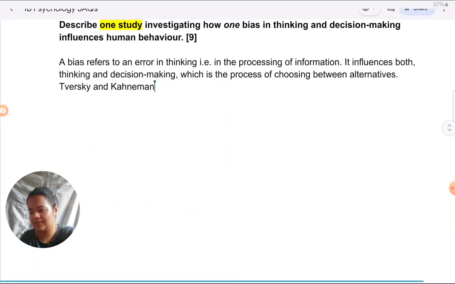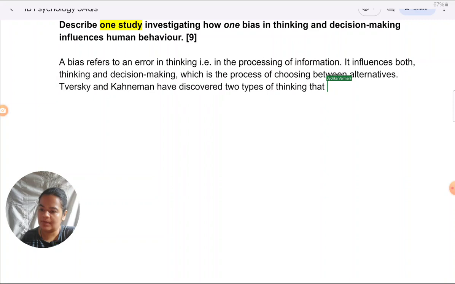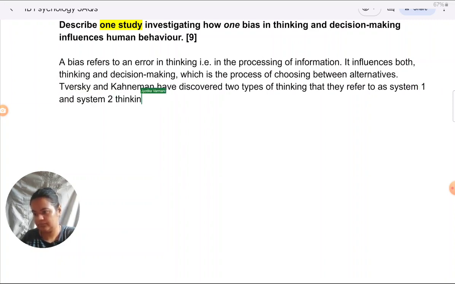So Tversky and Kahneman have discovered two types of thinking that they refer to as system 1 and system 2 thinking respectively. Now if this was a theory based question, I would have really got into the details of these two types of thinking. Right now I'm just going to address each in one line.